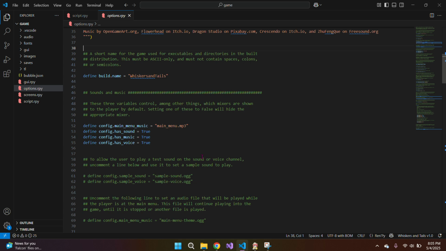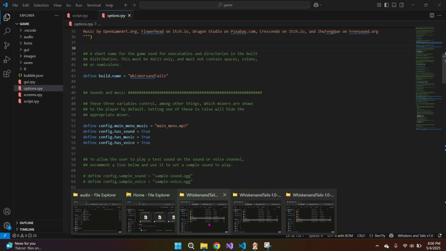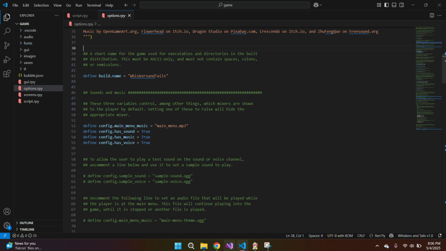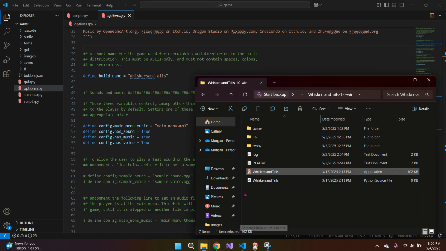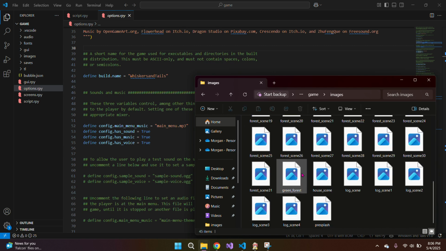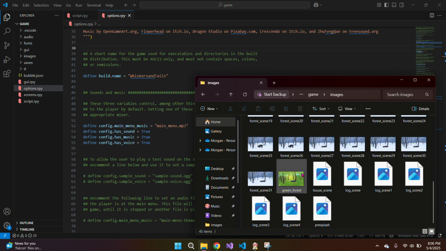So yeah, and then I have some things in my files here. I have so many different files open, I'm just going to open one of them. I guess it doesn't really matter, because if I go into my game file, I can go into my images. I have quite a few in here.